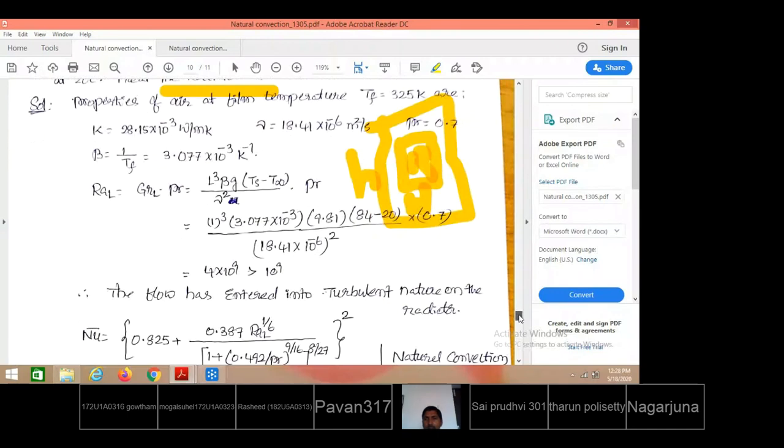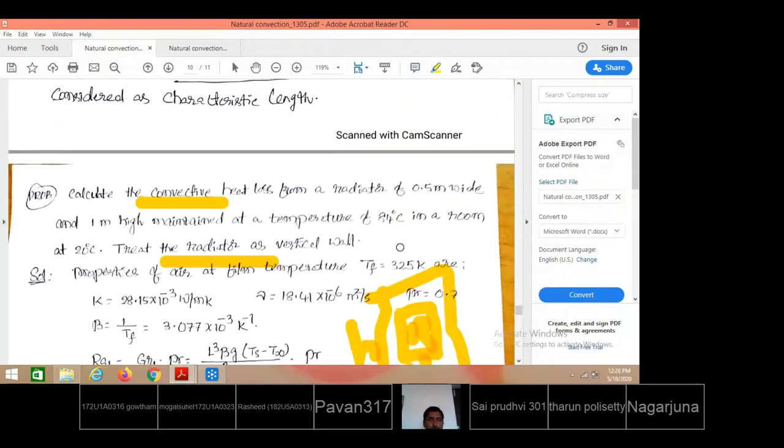Since the fluid is in external contact, the film temperature equals the average of 84 plus 20, which is 104. 104 by 2 is 52, 52 plus 273 is 325 Kelvin. Film temperature is 325 Kelvin.